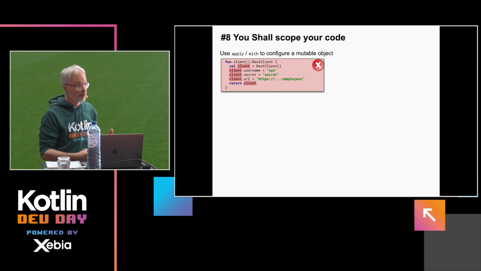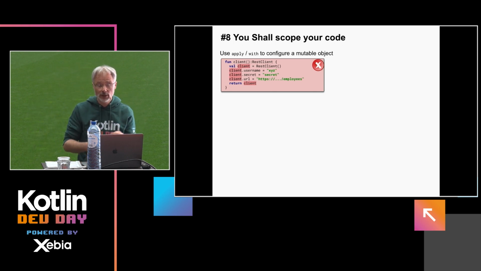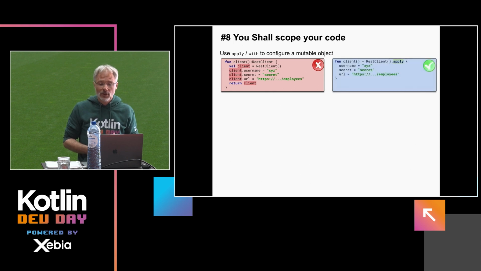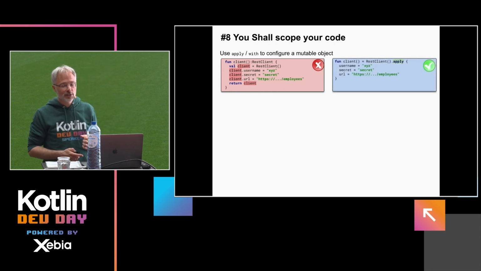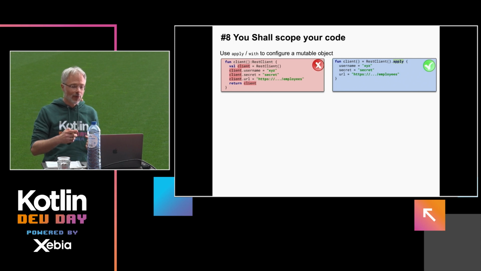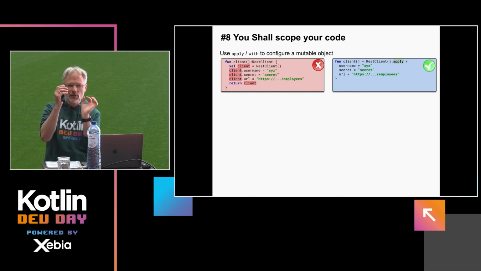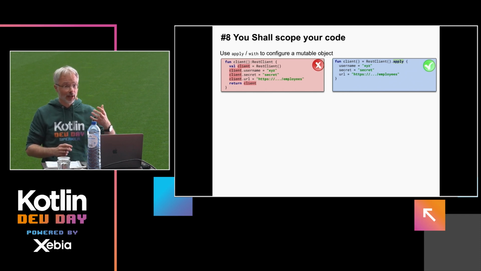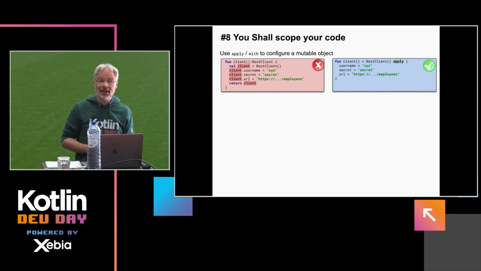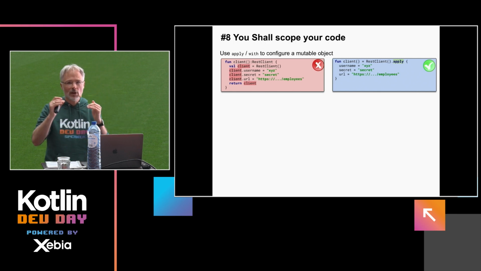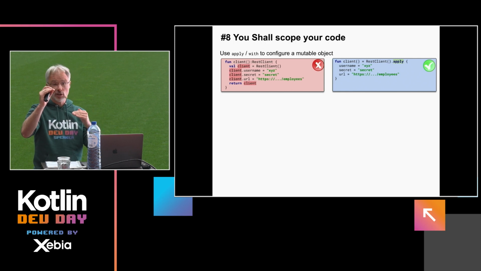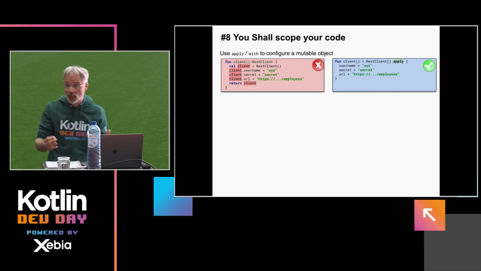You get this piece of code, which is very traditional, right? You declare a variable, then you call some setters, assuming some mutable Java client you have to configure in this way, and then you return the variable. Kotlin has these scope functions which provide you with the object, like here, REST client, implicitly in the scope of this code block. So username, secret, URL refers to the instance of REST client. So here we have a clear boundary where we start configuring the object and stop configuring the object, instead of having this variable that is still available even when the object is already configured.